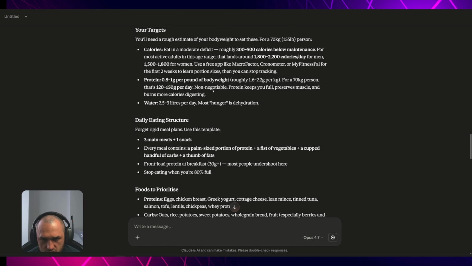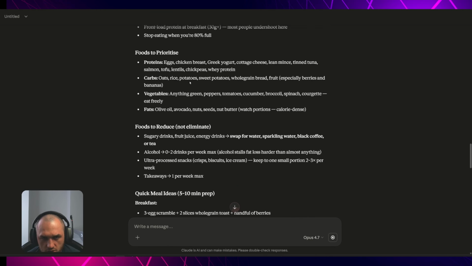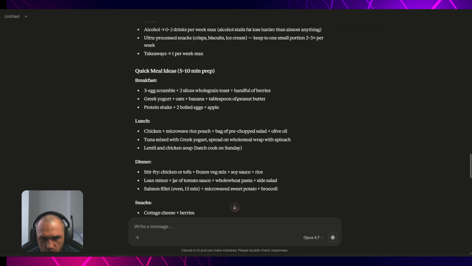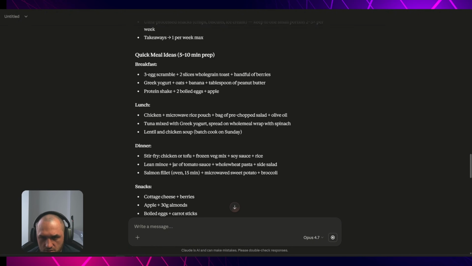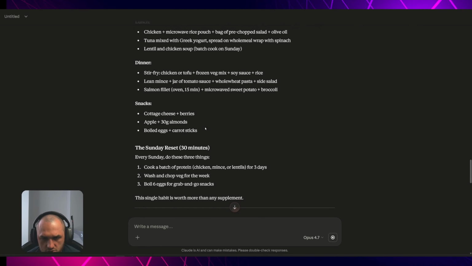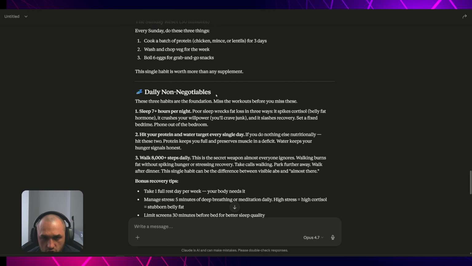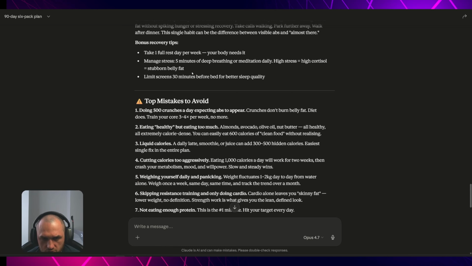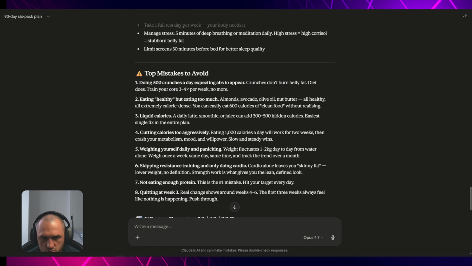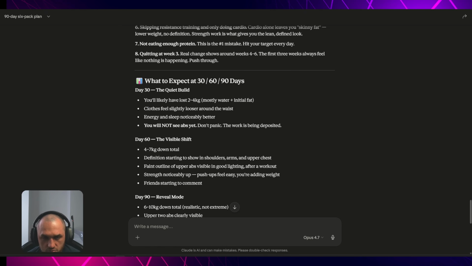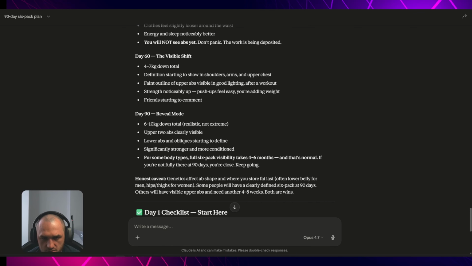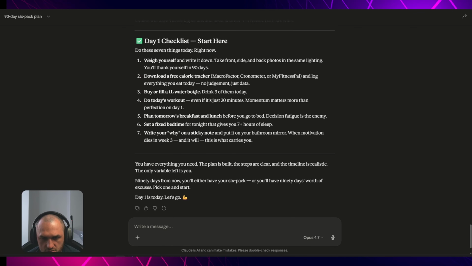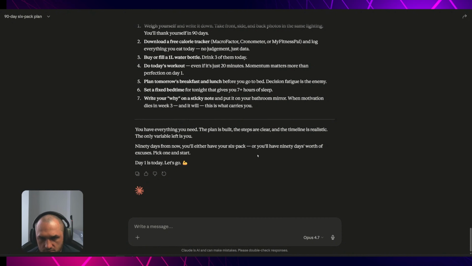As you can see, it is a really detailed program. Foods to prioritize, quick meal ideas. These are breakfast, lunch and dinner, if we follow these. Daily non-negotiables, it's showing everything. Top mistakes to avoid. You can see how detailed it is, what to expect. And then a day 1 checklist that we can follow. And that's it. This is the result of the first prompt.